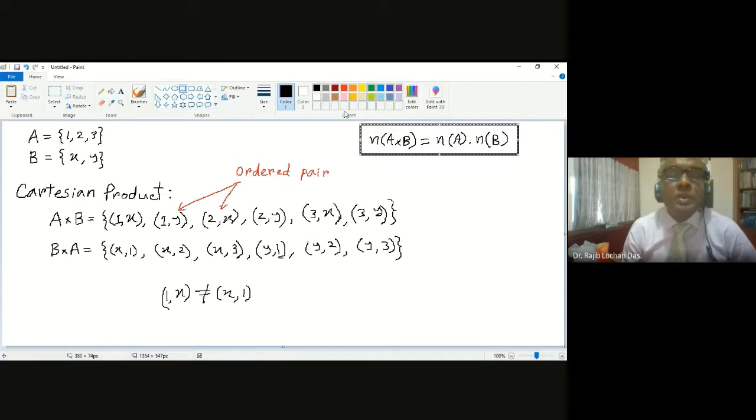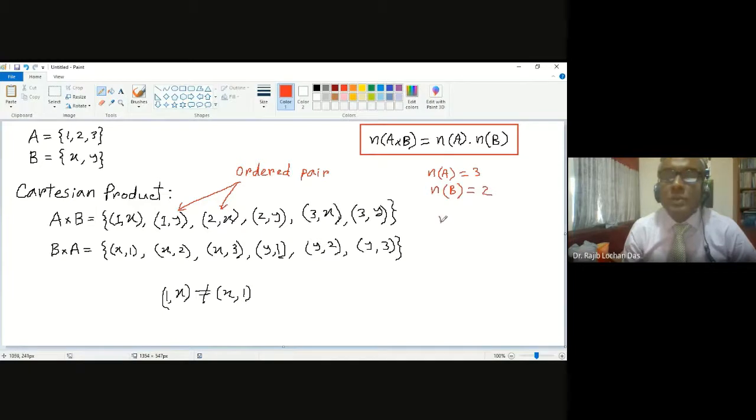In this example, the number of elements in A is 3, and the number of elements in B is 2.